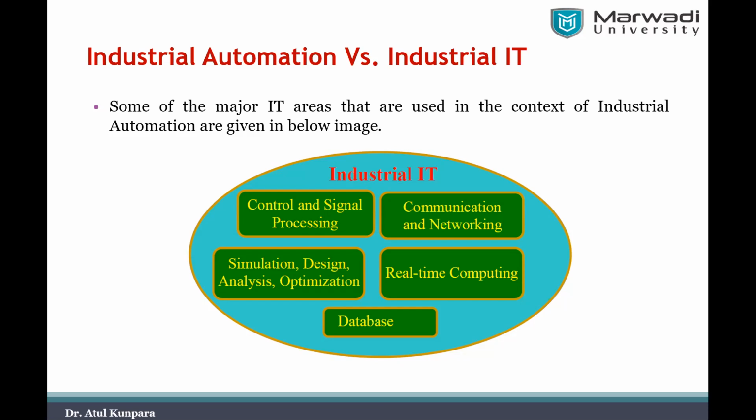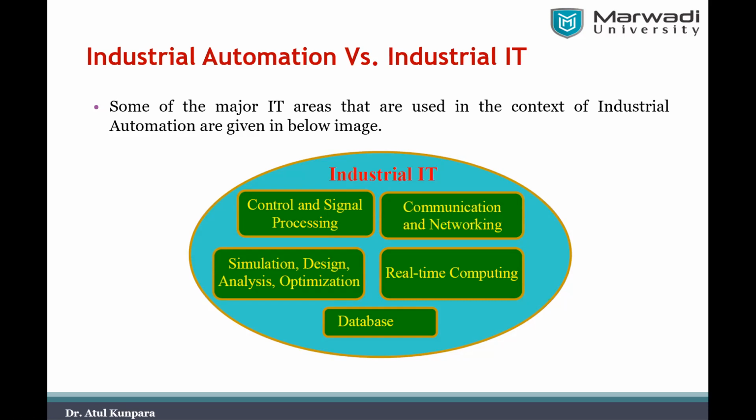Another thing is that industrial IT can be involved in real-time computing of the data, maintaining the database, and simulation, design, analysis, and optimization of the system. So these are some areas where industrial information technology can play a role in our industrial automation.